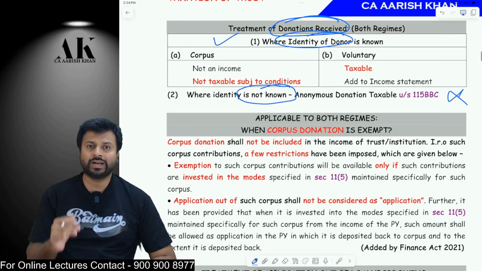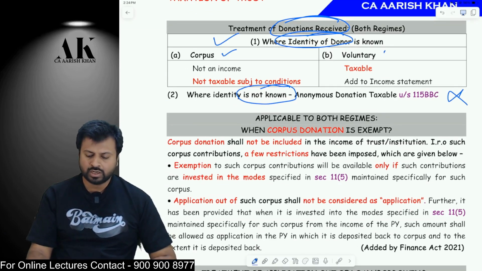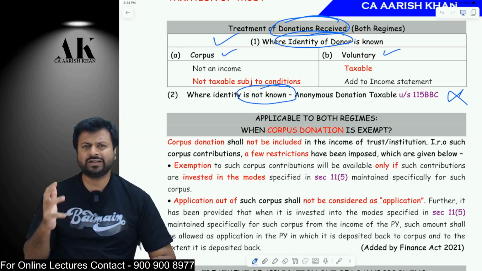In that also there are 2 categories. Identity is known, and in that there are 2 categories. The donation is a corpus donation or a voluntary donation. So what is the difference between the two?